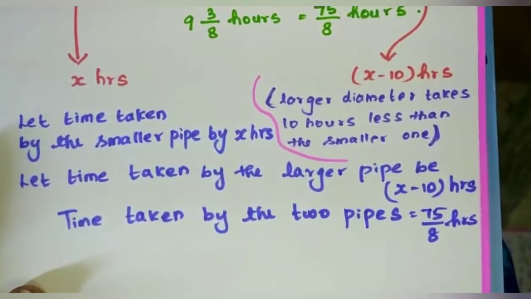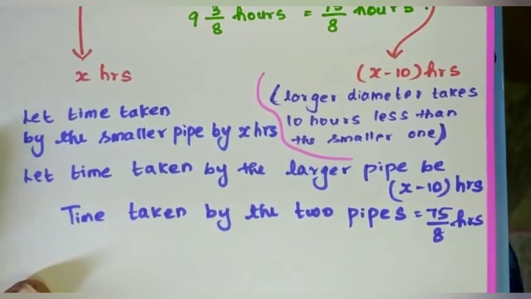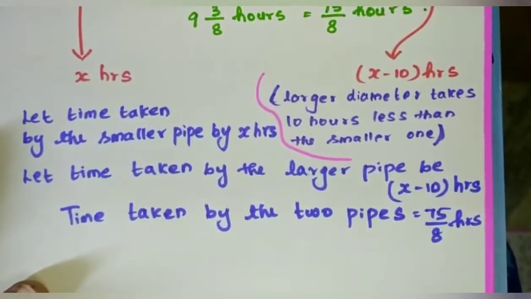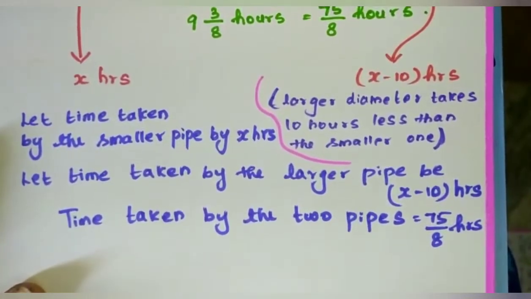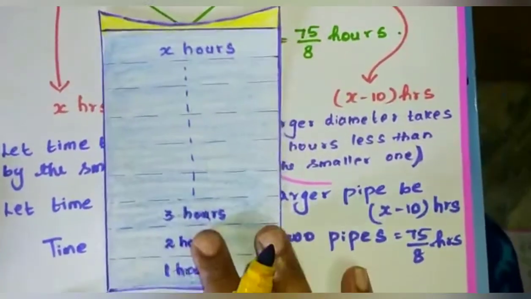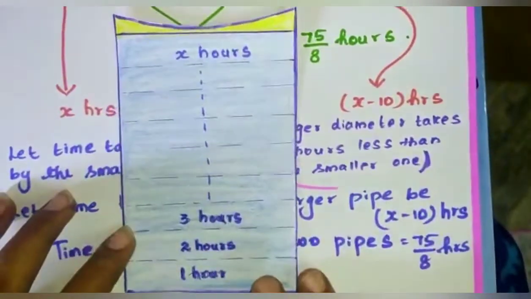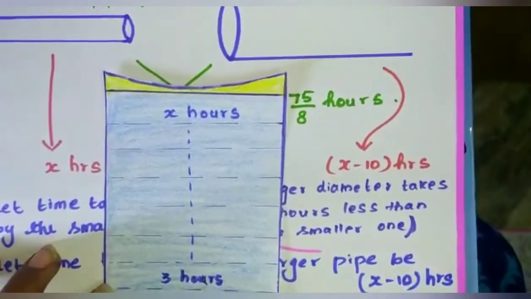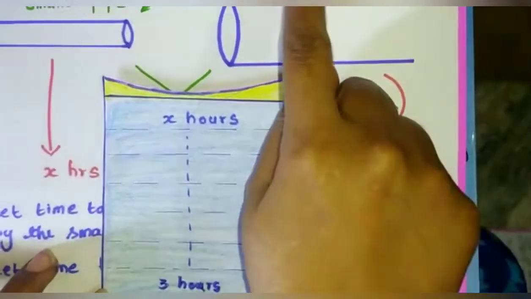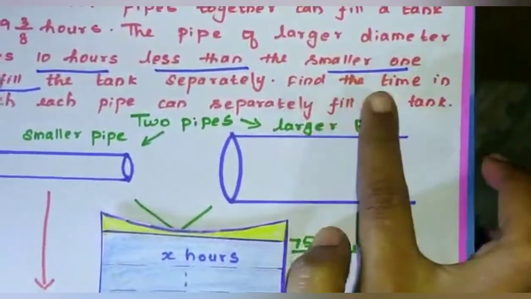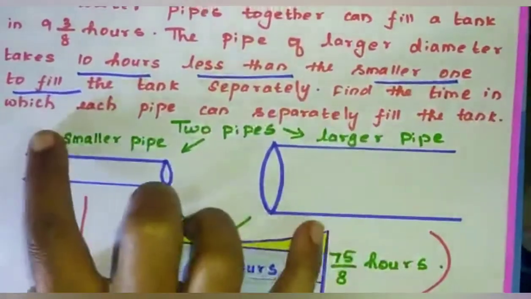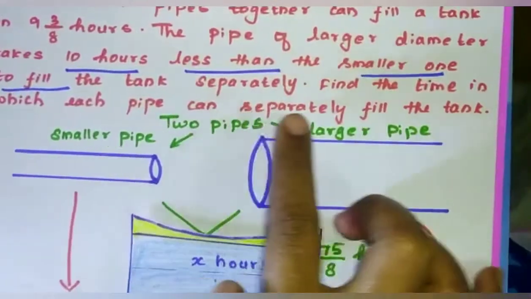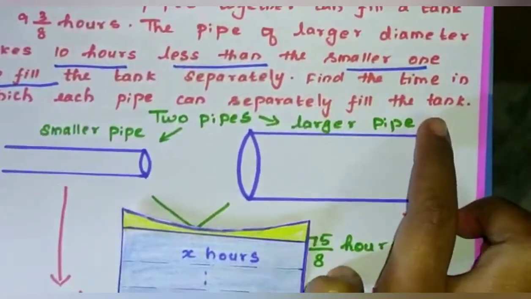Clear, all of you? Next, the part of the tank filled by the smaller pipe. I'm going to find first for 1 hour. This is a tank. First, what we have to find is the time in which each pipe can separately fill the tank.